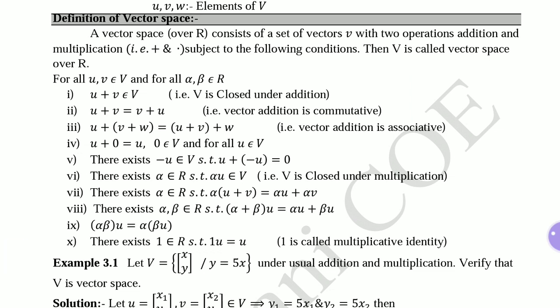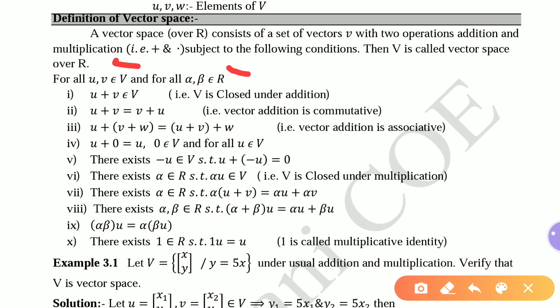So very first, the first property is: for all u, v belongs to V, for all the members of that capital V set, and for all alpha, beta belongs to R. We have considered two elements of the set V, and two elements of the set R. So V is the set of vectors and R is the set of scalars. For these elements, these 10 properties must be satisfied. These are arbitrary elements of the set we have considered. If these arbitrary elements satisfy all these properties, every element of that set will satisfy these properties.